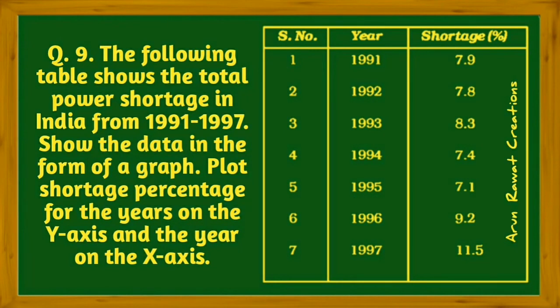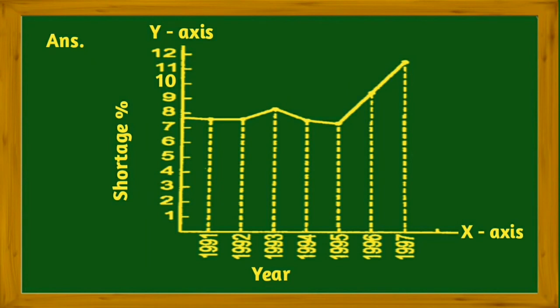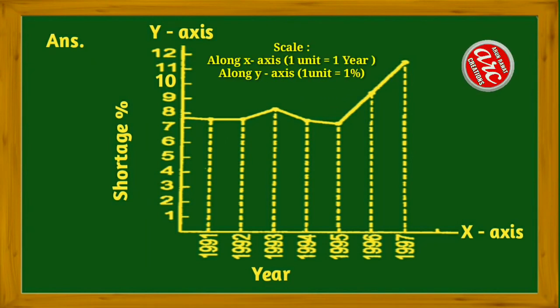Question number 9. The following table shows the total power shortage in India from 1991 to 1997. Show the data in the form of a graph. Plot shortage percentage for the years on the y-axis and the year on the x-axis. Answer. The required graph is shown in the figure.